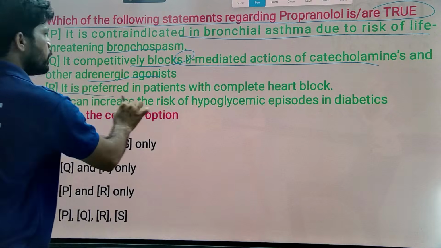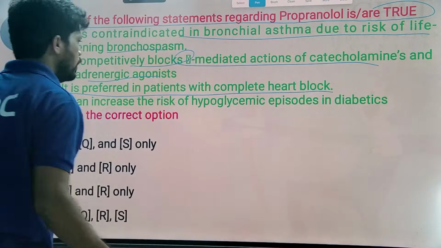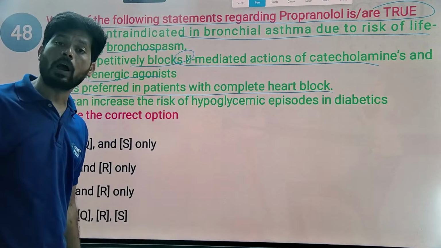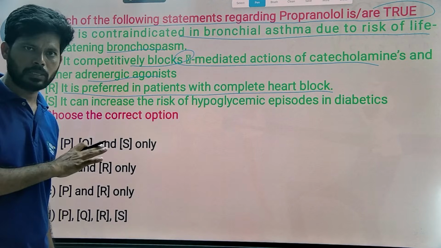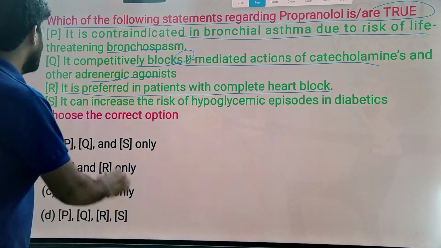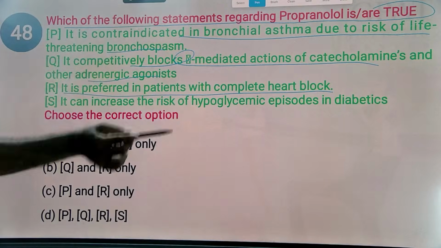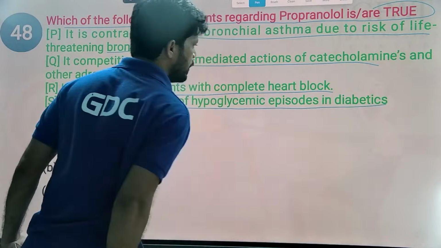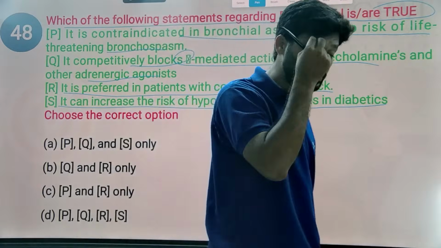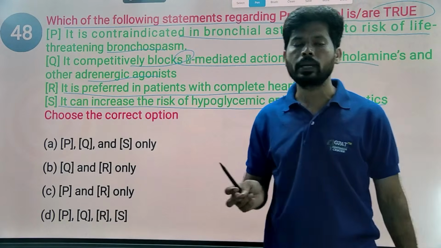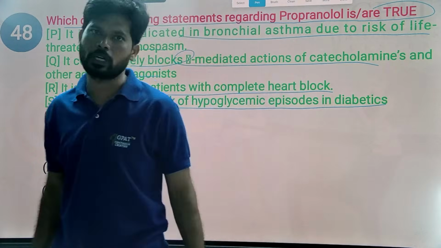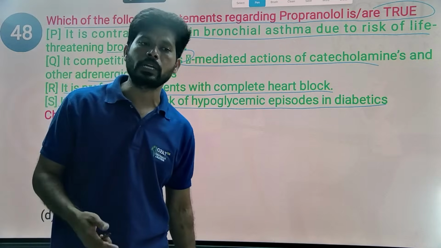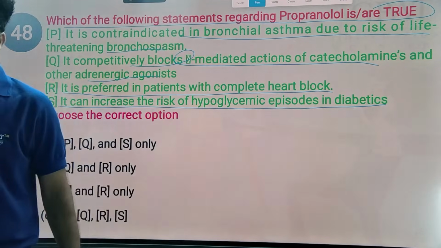It is preferred in patients with complete heart block. No, if a patient has heart block, this drug is not preferred. It may increase the risk of heart block severely. It can increase the risk of hypoglycemia in diabetes patients. So in diabetes patients, don't give beta blockers, because blocking of beta receptors decreases the glucose production, and stimulation of beta receptors increases the glucose production.